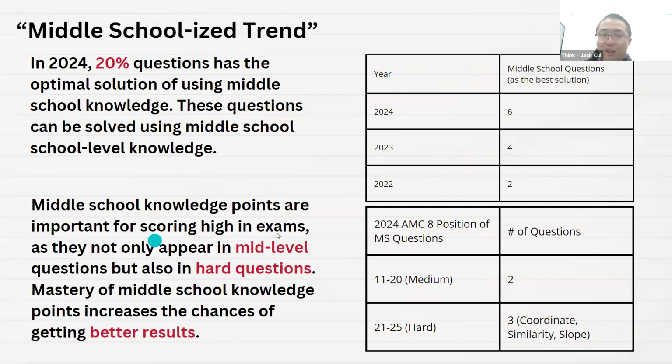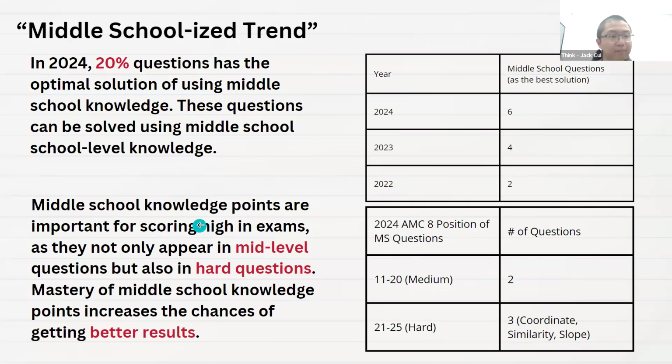So let's go a little bit broader there. What about the middle-schoolized trend, right? So we actually counted there. In 2024, 20% of questions have the ultimate solution using middle school knowledge. Again, you can use the elementary school way, but it's slow and inefficient, okay? This question can be solved using middle school level knowledge.